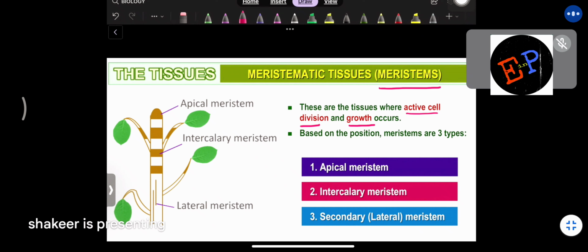Based on the position where these divisions take place, we again divide meristematic tissues into three types. First one is apical meristematic tissues, second is intercalary meristematic tissues, and the third is secondary meristems, or lateral meristems. These two, apical and intercalary, you can call primary tissues. Why are they called primary tissues? Because these are the tissues formed at the starting of the plant life. When the plant starts growing, first of all you will see these two tissues: apical meristems and intercalary meristems.